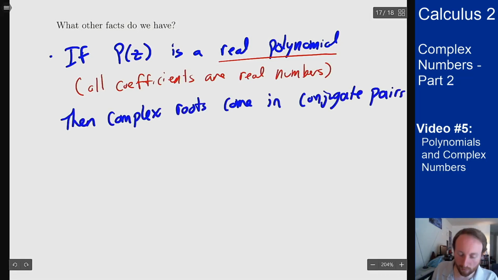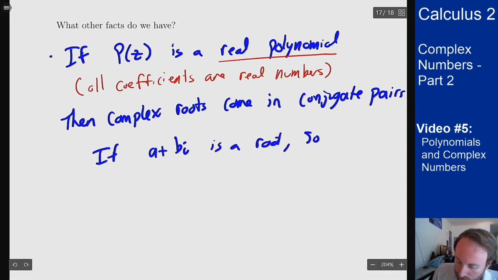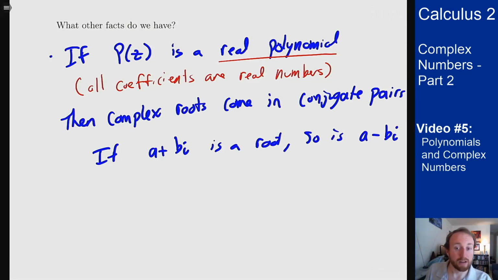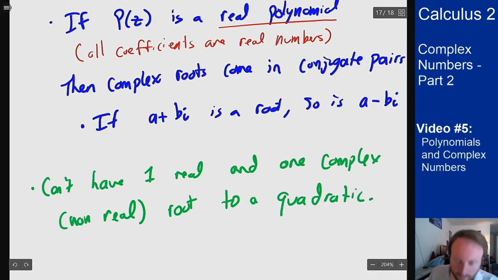What does that mean? Well, that means that if, say, a plus bi is a root, so is a minus bi. If I have some root that's complex, I have to also have its pair as another complex root as well. Because if I don't have that, then my polynomial is not going to be real valued. It's not going to have real coefficients at that point.